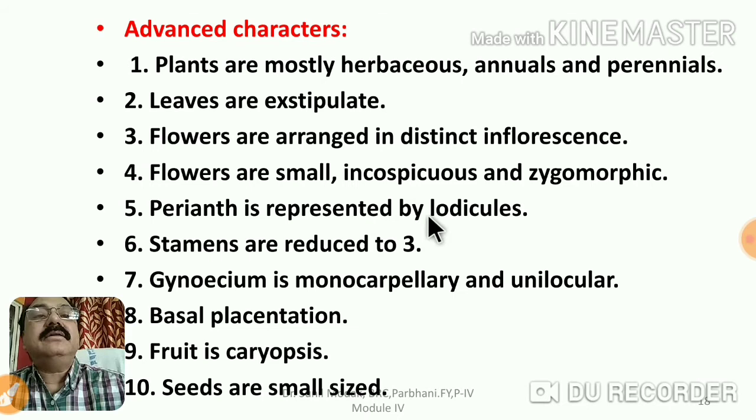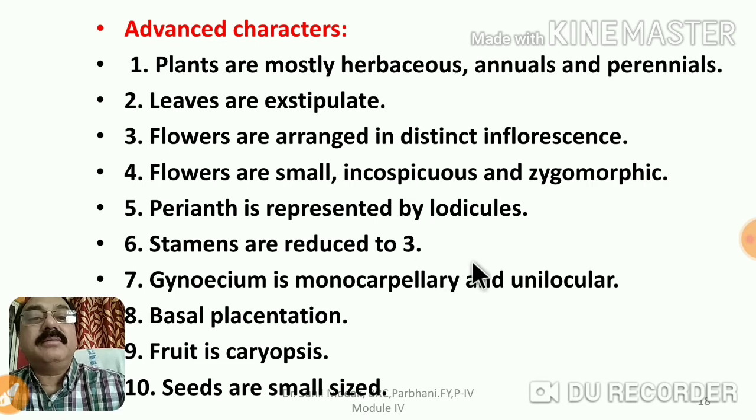And advanced characters include that mostly plants are herbaceous, annual and perennial, leaves are exstipulate. Flowers are arranged in a distinct inflorescence. Flowers are very small, inconspicuous and zygomorphic; they cannot be seen from a distance, they are not colorful. Perianth is represented by lodicules. Stamens are reduced to 3.